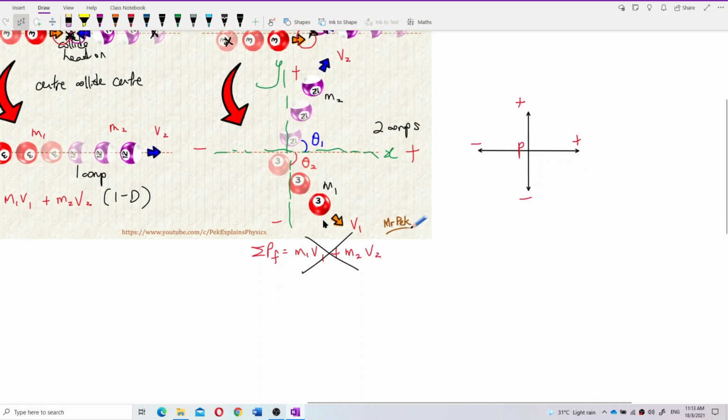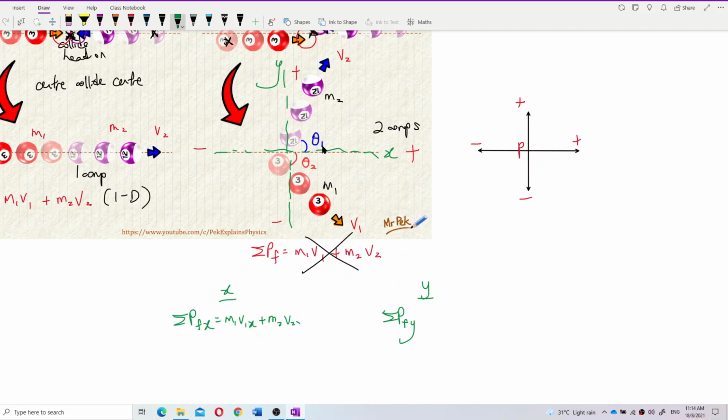For the final momentum, we have two components, x and y components. Total final in x is m1 v1x plus m2 v2x.